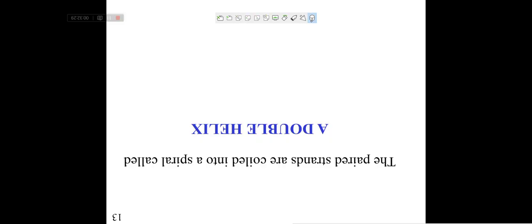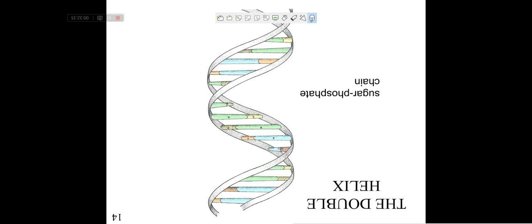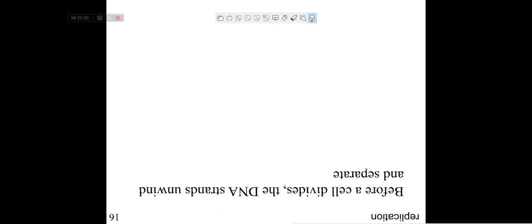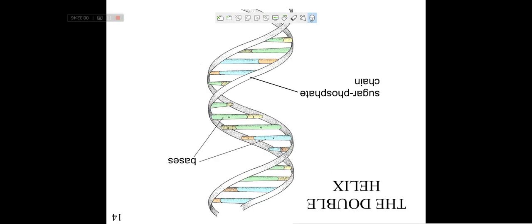Now the paired strands are coiled into a spiral called a double helix. How will the double helix DNA be formed? Actually, when these nitrogenous bases are formed, a helical formation takes place, like the alpha helix you understand in protein structure, like that only. A helical form takes place.